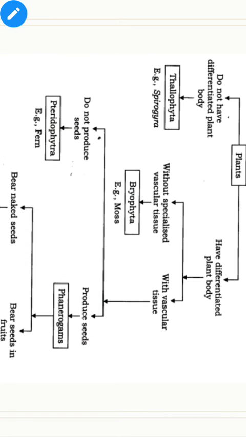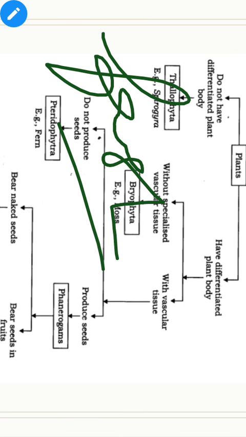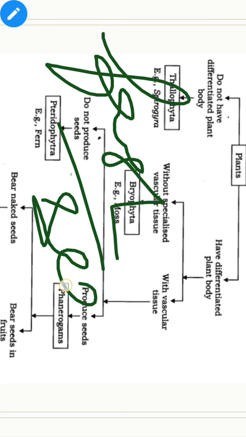Algae are autotrophic in their mode of nutrition, as we know. It's not new. These are mainly aquatic plants found in both fresh and sea water. Who can live in both fresh and sea water? That is your Thallophyta. You are right. The Thallophytes are the plants which can live in both fresh water and sea water.